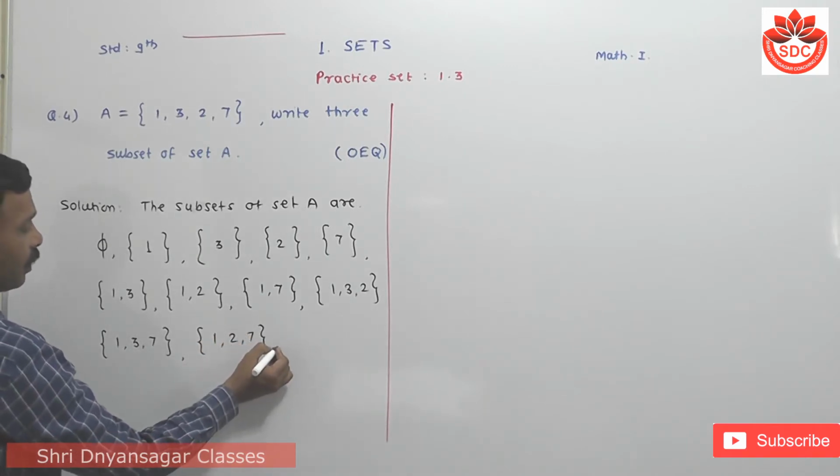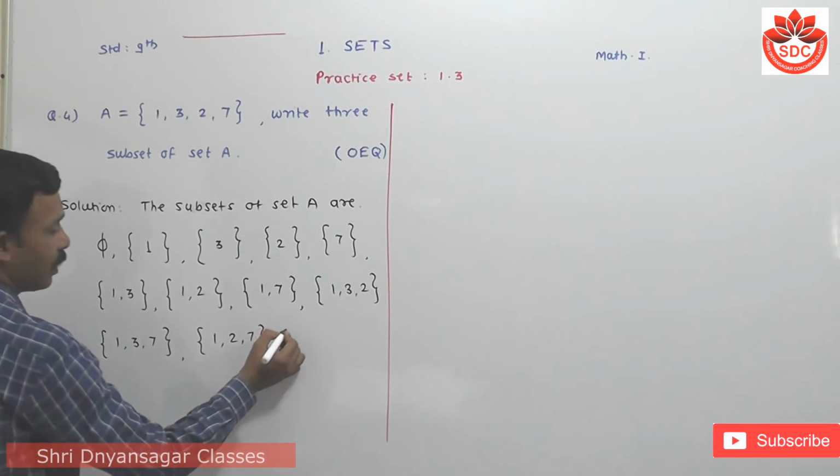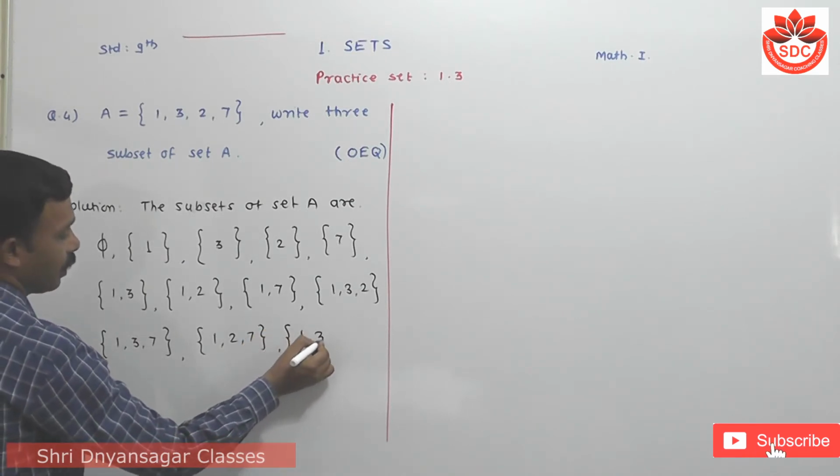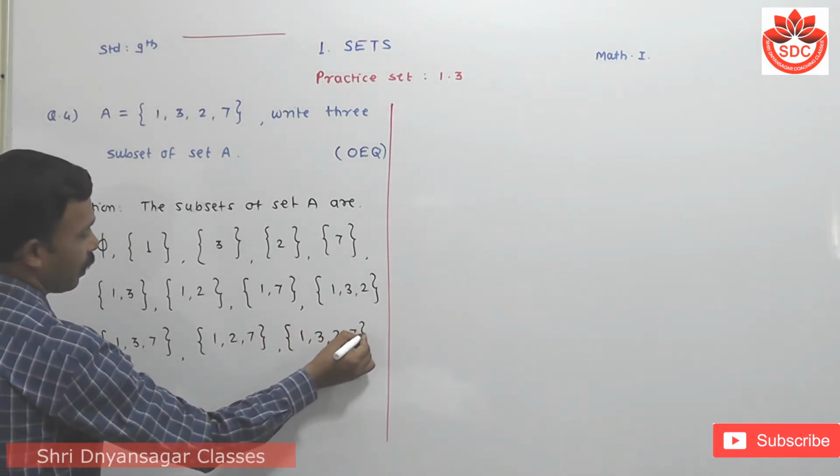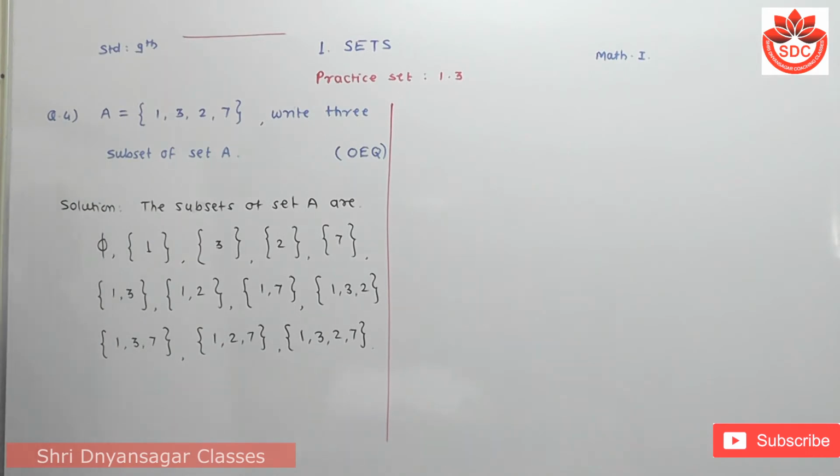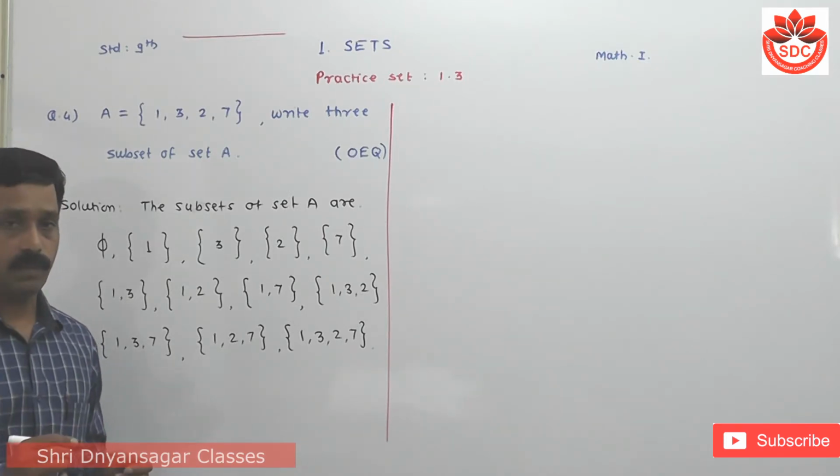Then here is itself, that means {1, 3, 2, 7}, are the subsets of the given set A. You have to write any 3 out of all these subsets. Can you understand this?